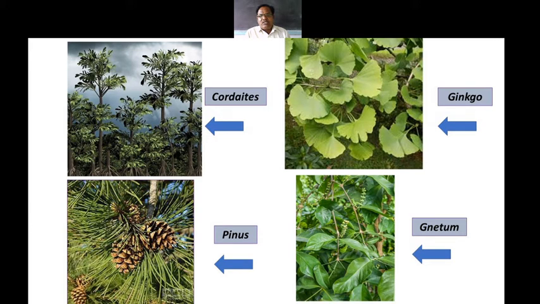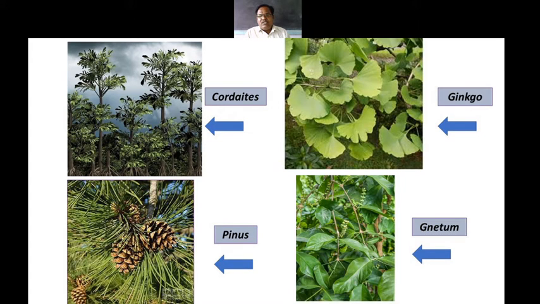Then there is one more, the gnetum, which is a member of the order Gnetales. These gnetum are transition plants from the gymnosperm to the angiosperm. When the gymnosperm was modified into the angiosperm, this is the last plant from the gymnosperm, which somewhat shows the characters of both the angiosperm and the gymnosperm.